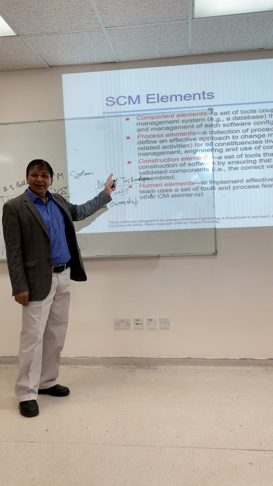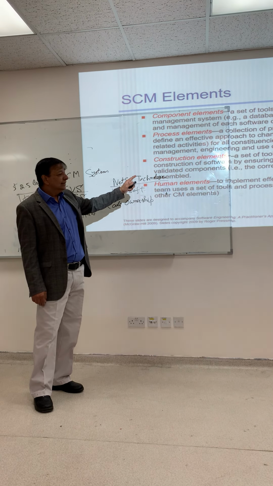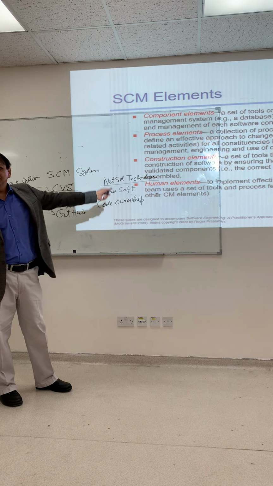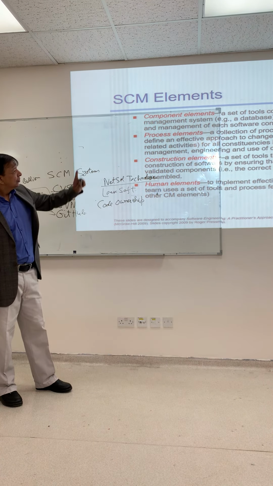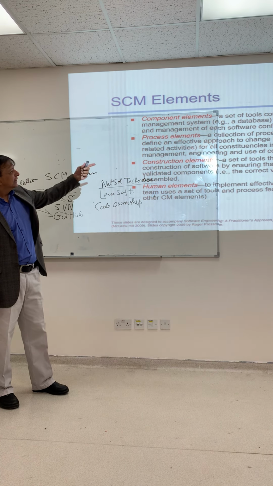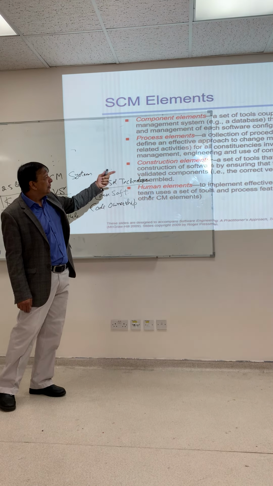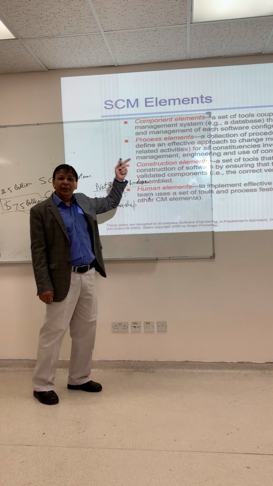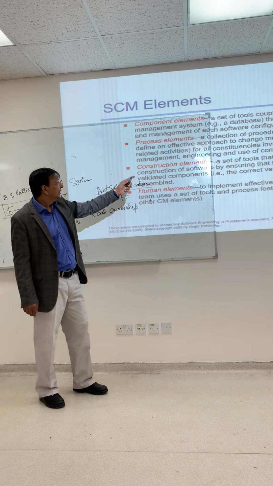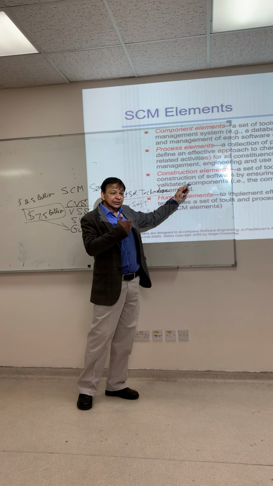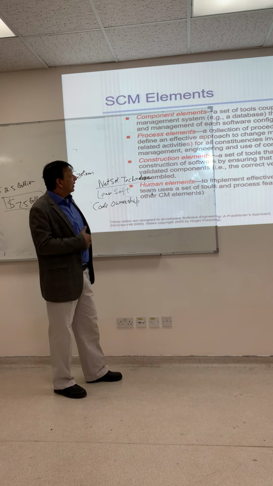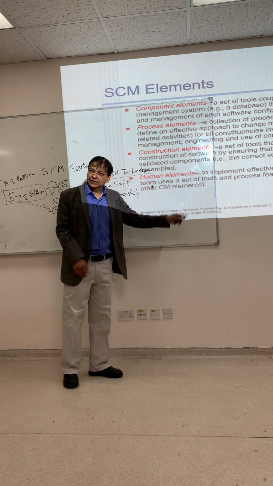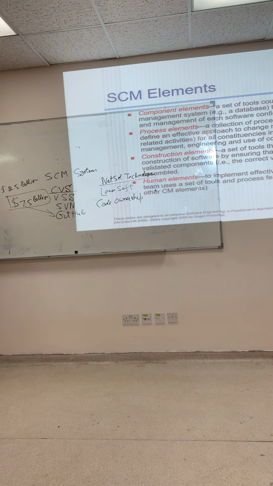You have component element, you have process element, you have construction element, you have human element. These are the main elements of software configuration management. So components, the tools, including the database, including the development tools; the process element, the methodology you are using to make changes or to develop; the construction, the tools for versioning, for change management, version management; and the human element, the team who will make changes in that. That is the human element.